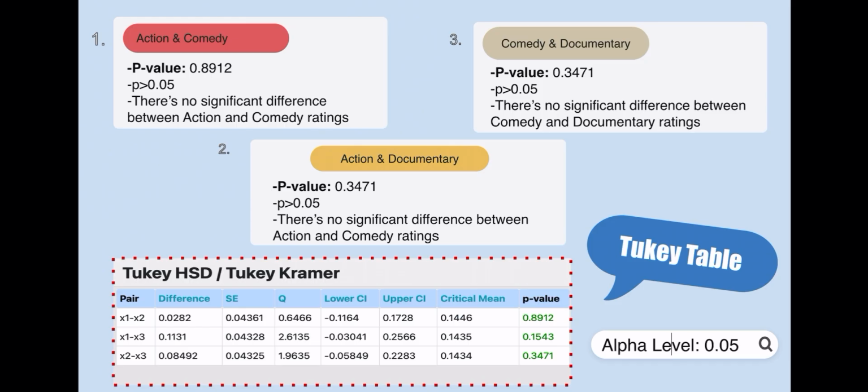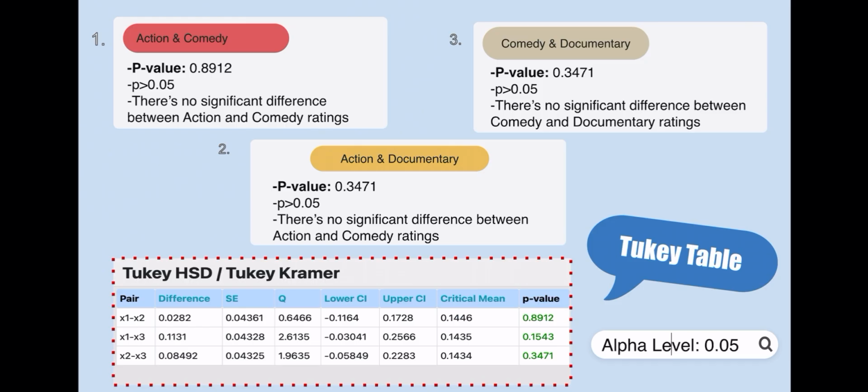For X1 and X3, this is action and documentaries. Our p-value is 0.3471, once again greater than the standard alpha level of 0.05, meaning there's no significant difference between action and documentary ratings. And X2 and X3 is comparing comedy and documentaries.